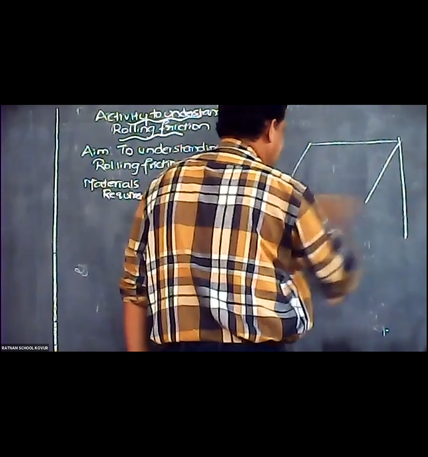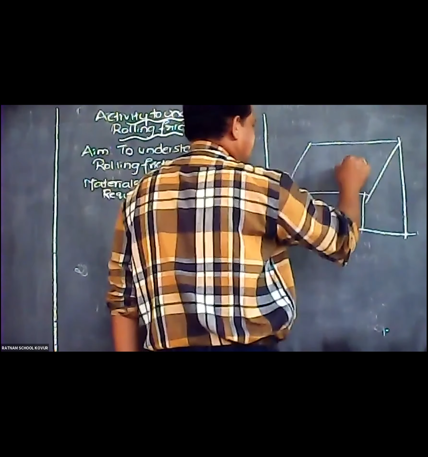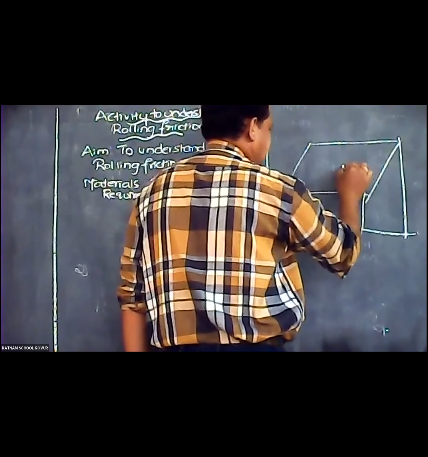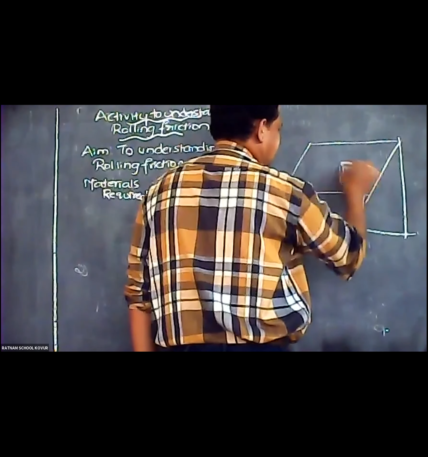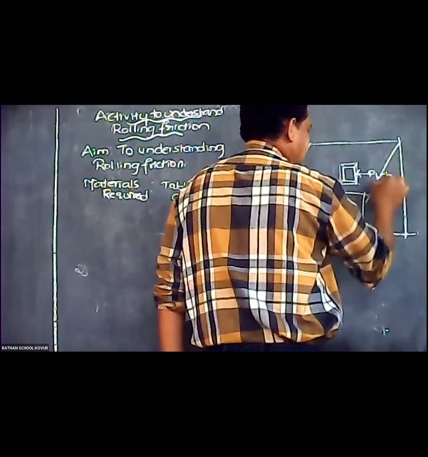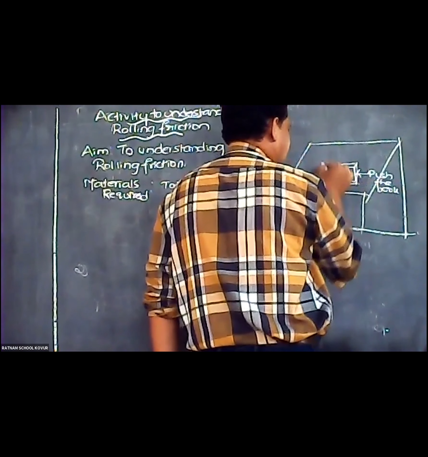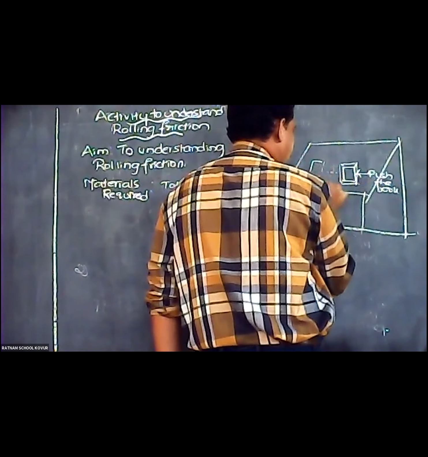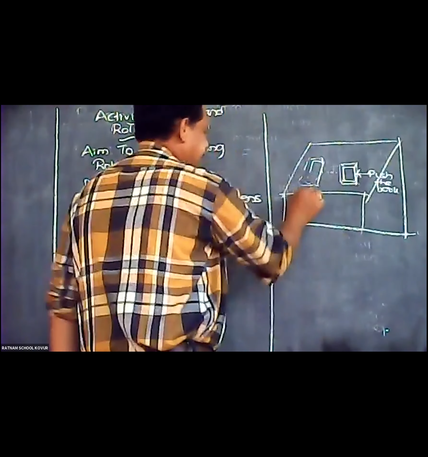Imagine this is a bench, this is a table. Now you place one book here. Now what happens? You push the book. So when you push the book, it will come and stop here. The book will stop here.